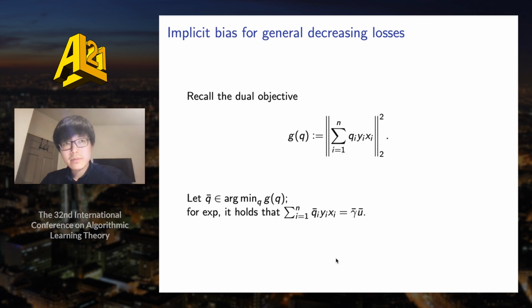On the other hand, the implicit bias of gradient descent, which is the limit of the normalized gradient descent iterate, is also given by the L2 max margin solution u bar. In other words, in this case, the implicit bias of gradient descent can just be characterized by the dual optimal solution q bar.